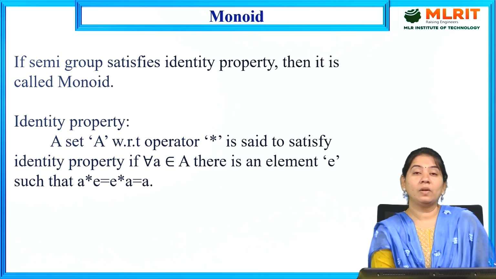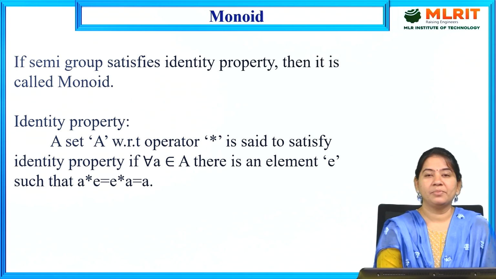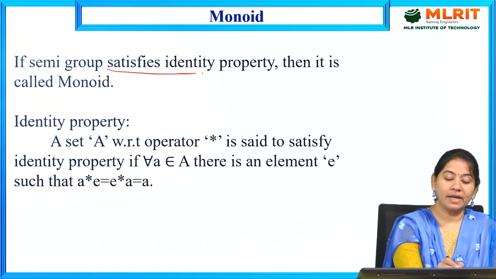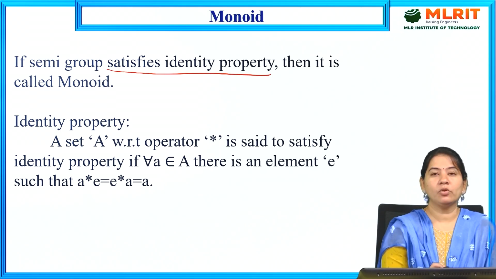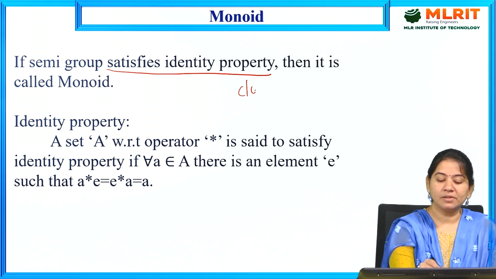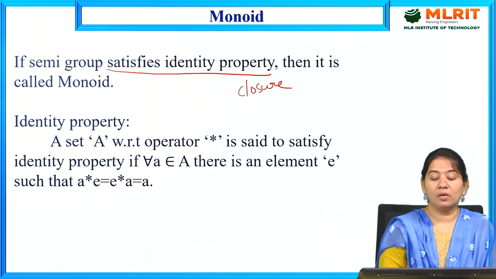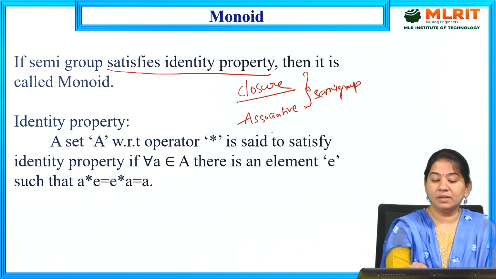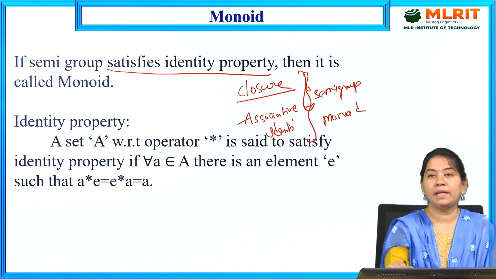And we also have the monoid. The next algebraic structure with one binary operation is the monoid. If a semigroup satisfies the identity property, it is a monoid. A semigroup is one which satisfies the closure property and, after closure, the associative property. If these two are satisfied, we call it a semigroup. Along with this, if it satisfies identity also, together we call it a monoid.